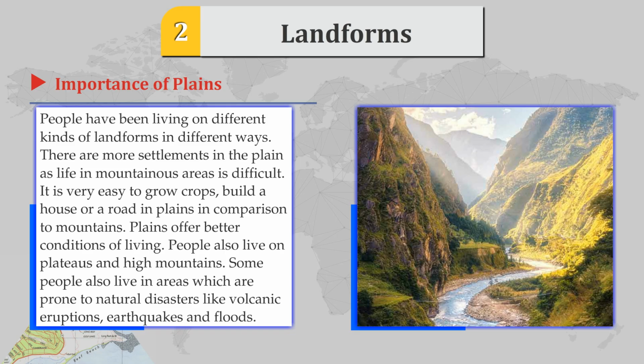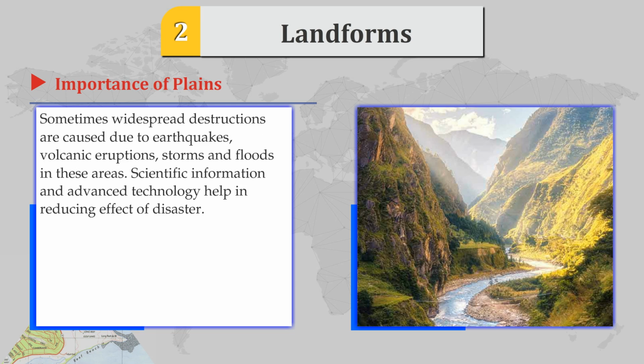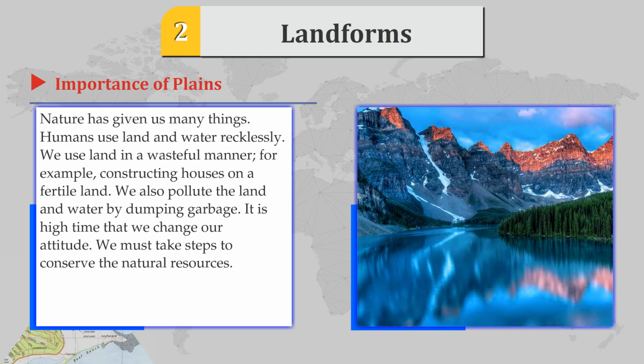Some people also live in areas which are prone to natural disasters like volcanic eruptions, earthquakes and floods. Sometimes widespread destruction is caused due to earthquakes, volcanic eruptions, storms and floods in these areas. Scientific information and advanced technology help in reducing the effect of disaster.